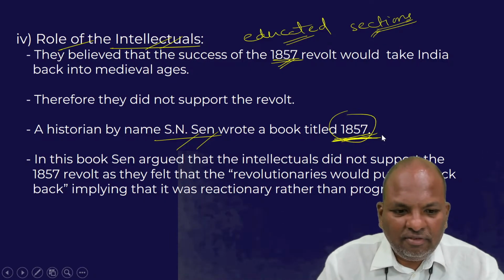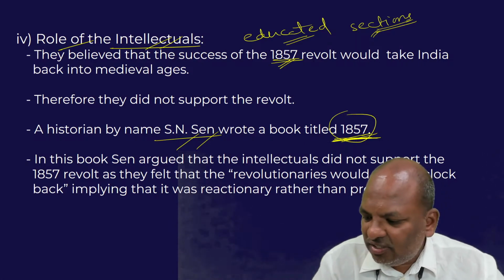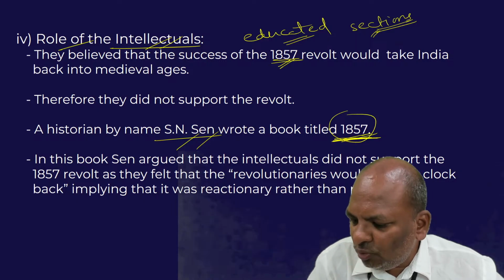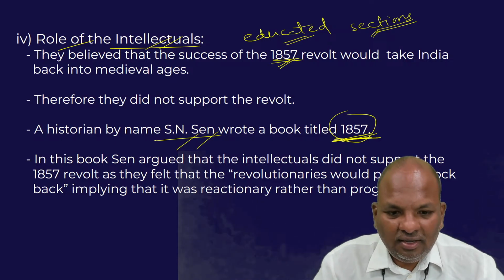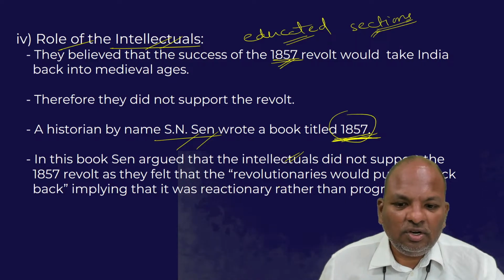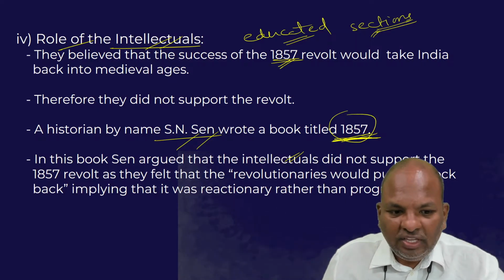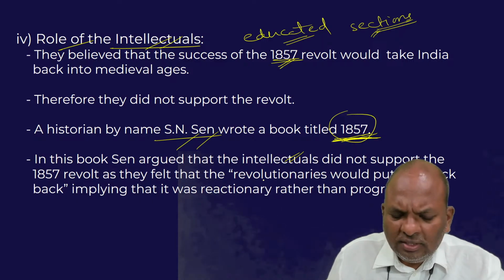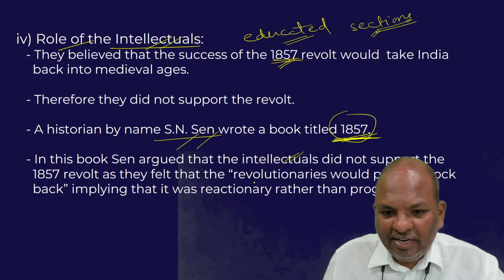In the book 1857, Sen argued that the Indian intellectuals did not support the revolutionaries because they would put the clock back. This is an expression which S.N. Sen has used in the book 1857.